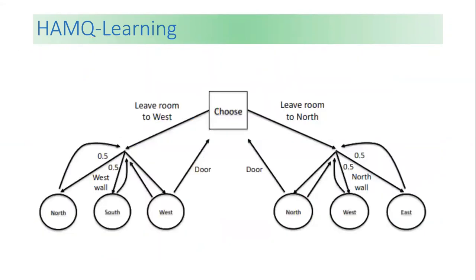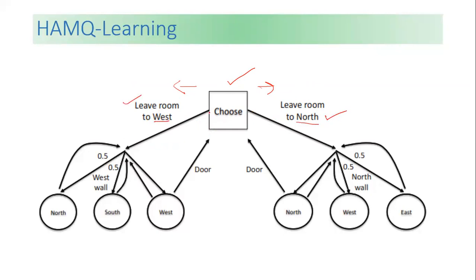Here in HAMQ, we are clearing this with the help of an example. Initially we have the choose state. We have two ways, one this side and one this side. If we leave this side, we are leaving the room to the north side. If we leave this side, then we leave the room from the west side.